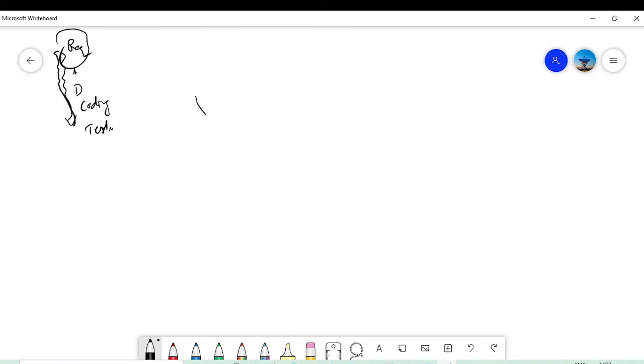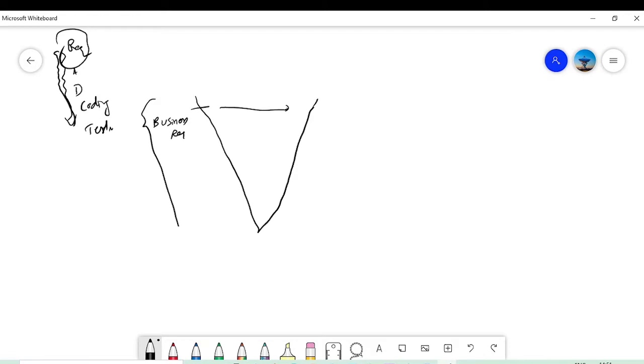Just see, it's a very big V over here. First of all, as a product owner, you are gathering your business requirements. Just remember, the left side of the V is about the development activities, and the right side is about the testing activities.